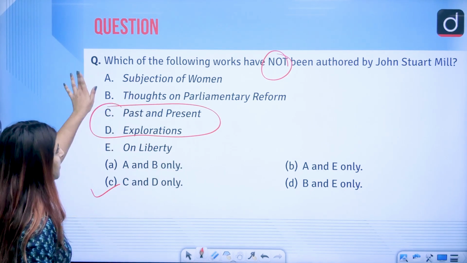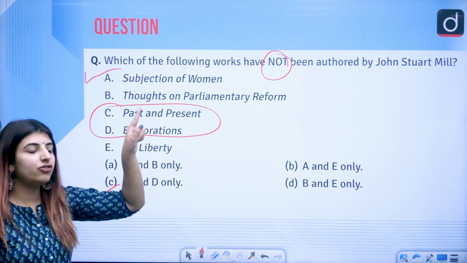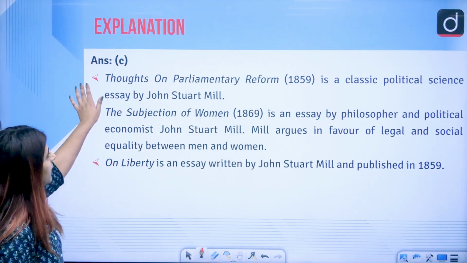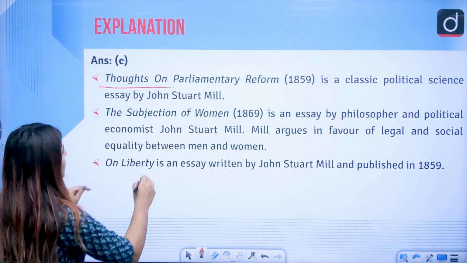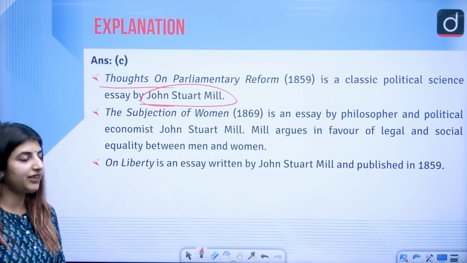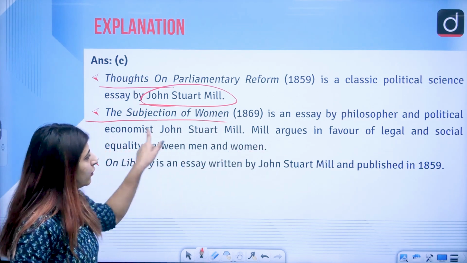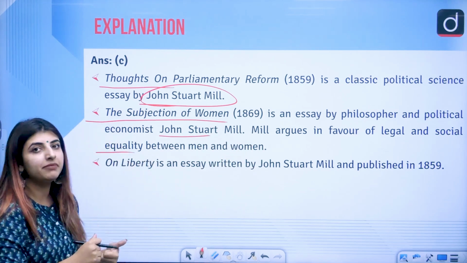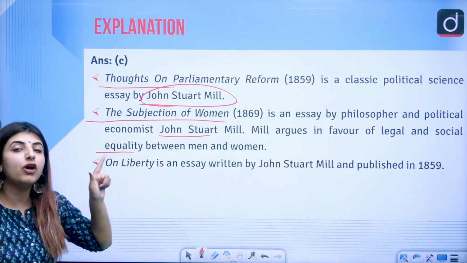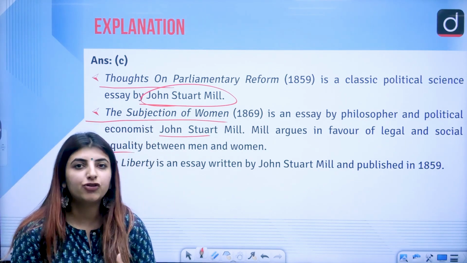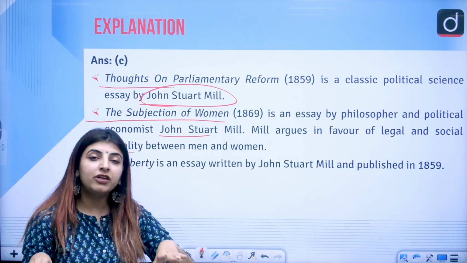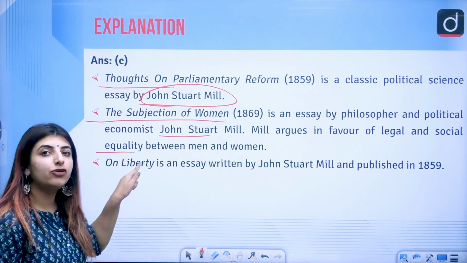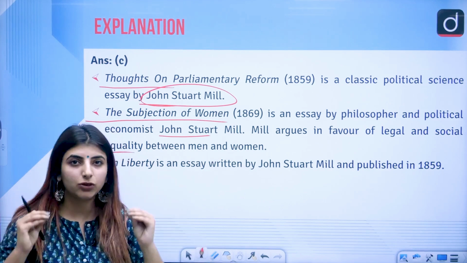J.S. Mill. Other books, Subjection of Women, Thoughts on a Parliamentary Reform and On Liberty, these three are written by J.S. Mill. Correct? So, Thoughts on the Parliamentary Reform, of course, is a political science essay written by J.S. Mill. Subjection of Women, of course, again written by J.S. Mill, in favor of legal and social equality between men and women. That is why the main theme of Subjection of Women is that women should also be given legal rights, right? The legal and social equality should pertain when it comes to women and men as well.